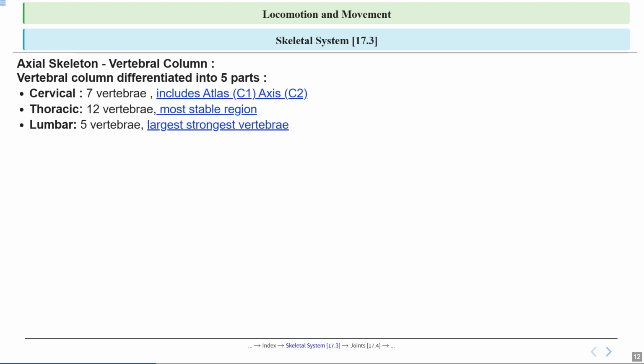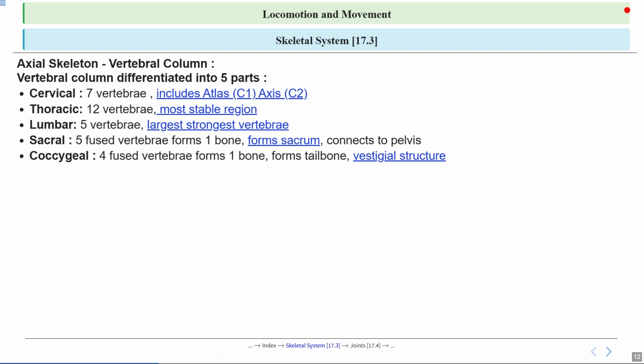support everything above. Below the lumbar region is the sacral region, made up of 5 vertebrae that are fused together to form a single bone called the sacrum. This bone connects the spine to the pelvis, acting like a bridge that transfers weight from the upper body to the legs. At the very bottom, we have the coccygeal region, which is made up of 4 fused vertebrae forming the coccyx, or we can say tailbone. This is a vestigial structure, meaning that it's a leftover from our evolutionary ancestors, like a tiny reminder of the tails our distant relatives once had.